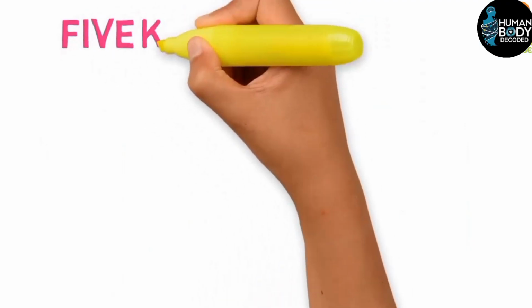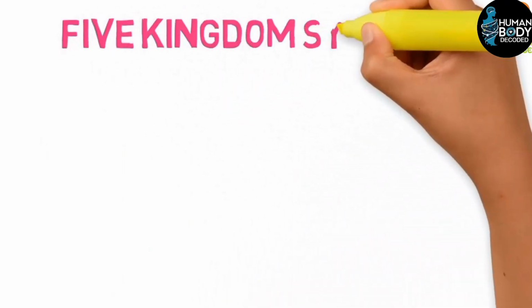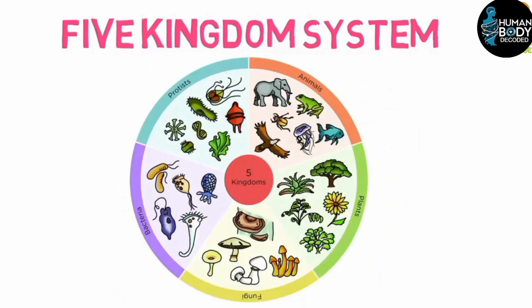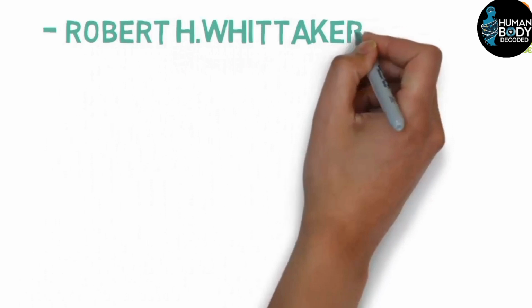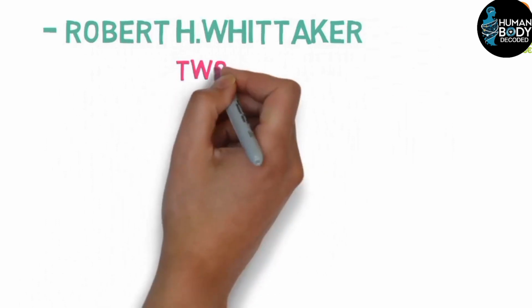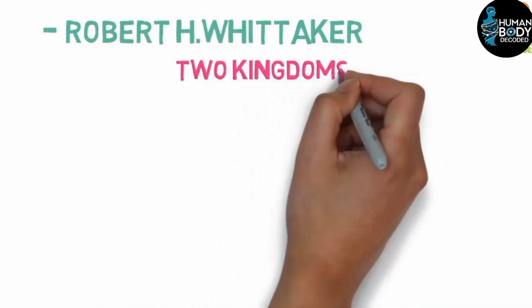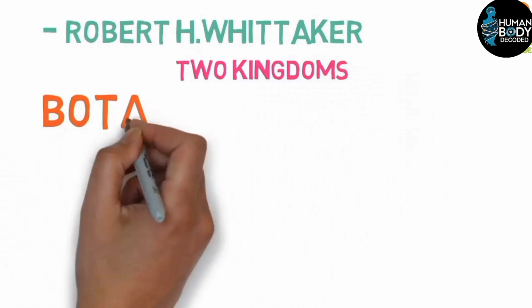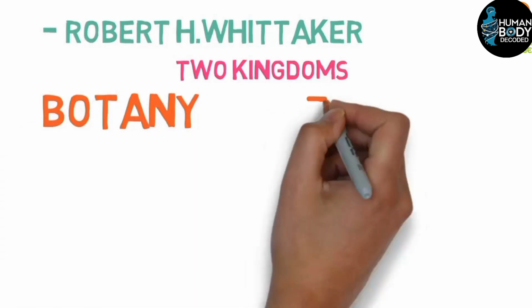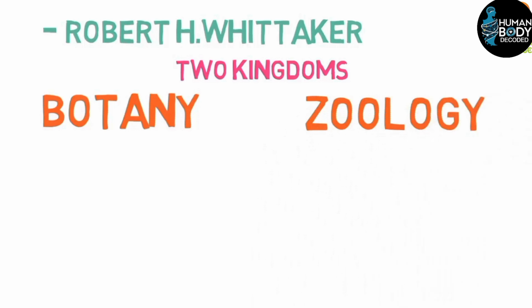Today's topic is the five kingdom system. In this world, all living beings have been divided into five kingdoms. The five kingdom system was introduced by a scientist named Robert H. Whittaker. Before this, we only had two kingdoms. One was the plant kingdom and the other was the animal kingdom. The study of the plant kingdom is called botany, and the study of the animal kingdom is called zoology.